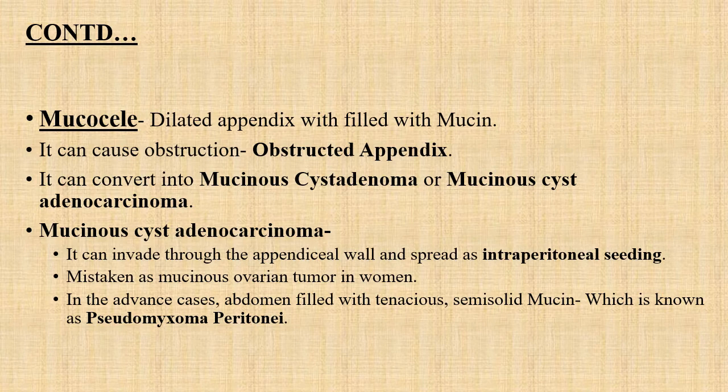After spreading as intraperitoneal seeding, it can be mistaken for a mucinous ovarian tumor in a woman. In advanced cases of excessive mucin production by the mucinous cyst adenocarcinoma, the whole abdomen will be filled with tenacious semi-solid mucin, and this condition is known as pseudomyxoma peritonei.